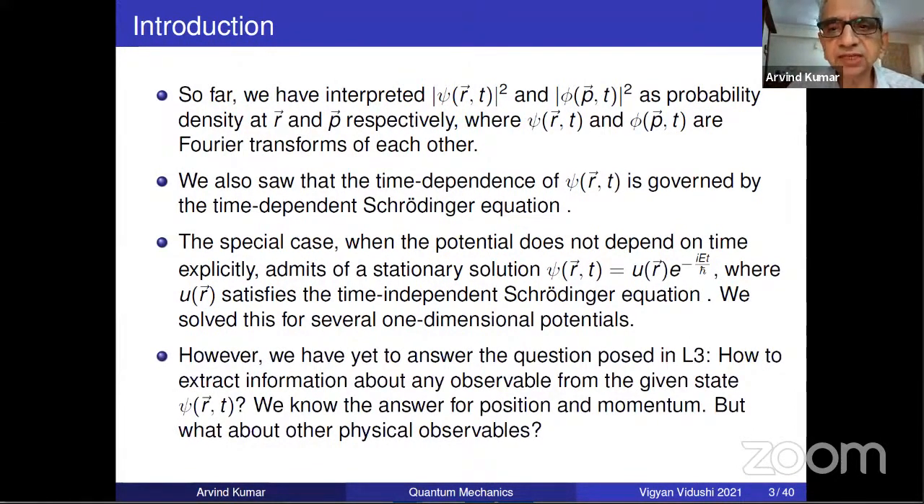However, the main question still remains unanswered. The 3rd question, if you recall, how to extract information about any observable from the given state. Not just, we have answered what R and P, but what about other physical observables? In 3 dimensions, there will be physical observables like angular momentum or kinetic energy or whatever, or there will be some additional other operators. So how to extract information about these? That is the question we are going to answer in this lecture, and that is going to complete, because with that question answered, the wave mechanical formalism will get over.